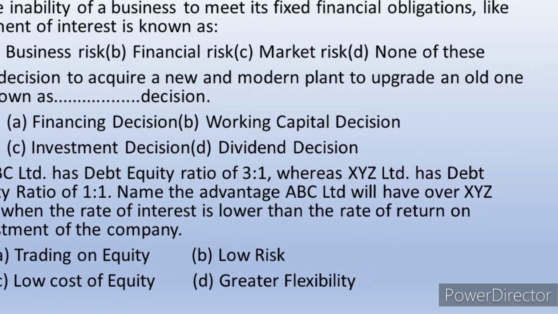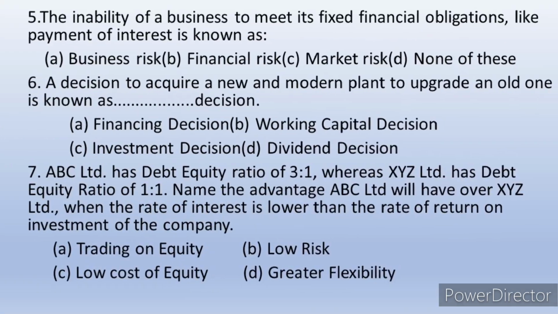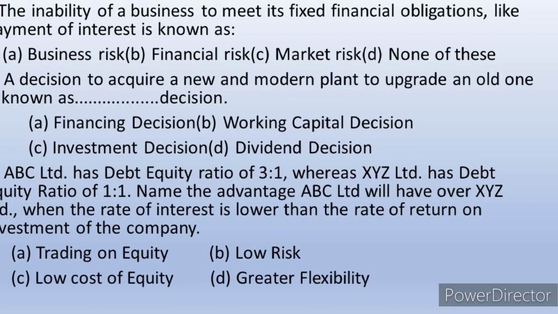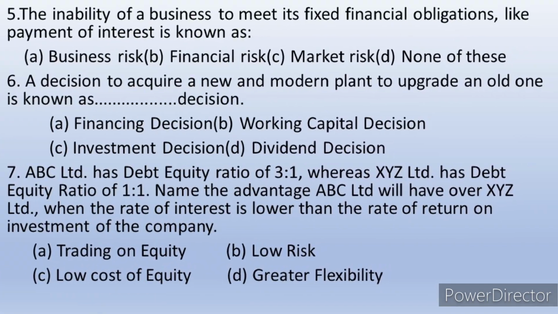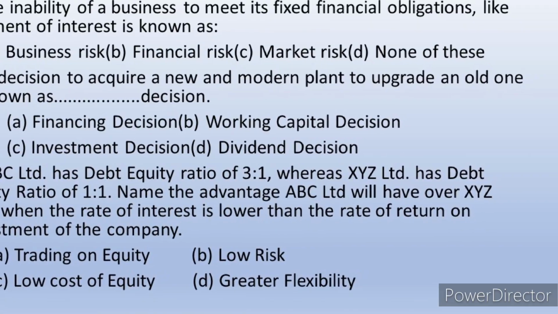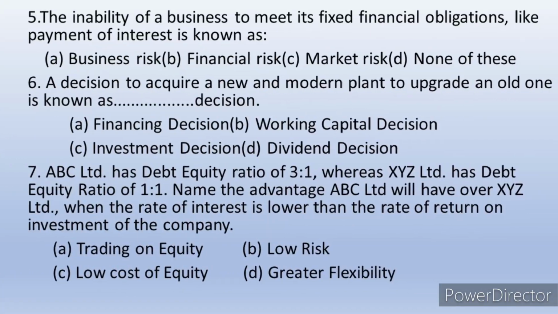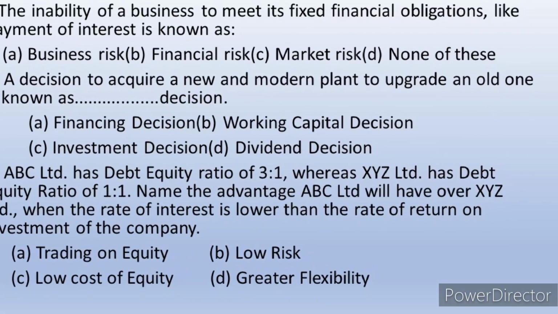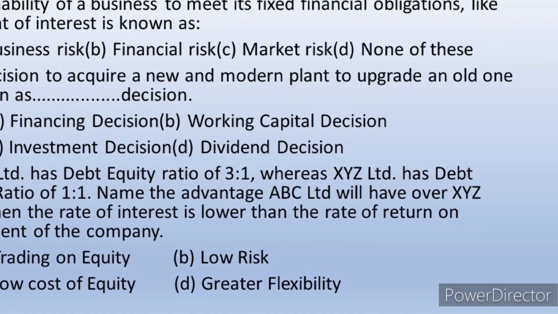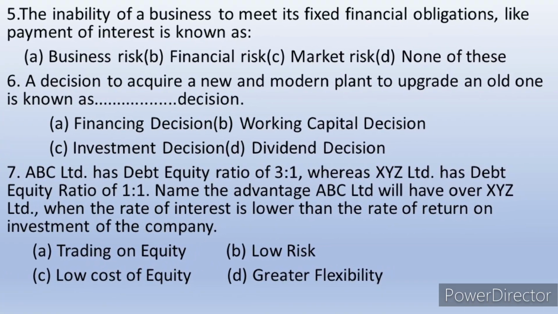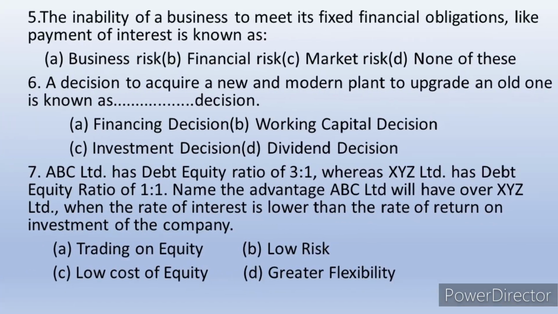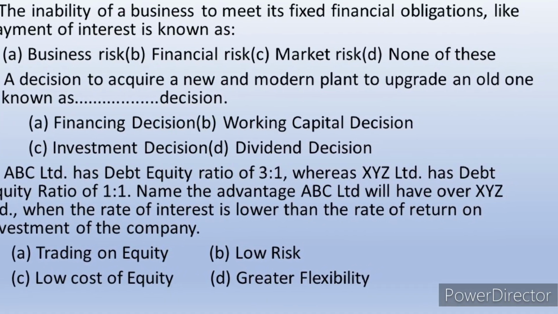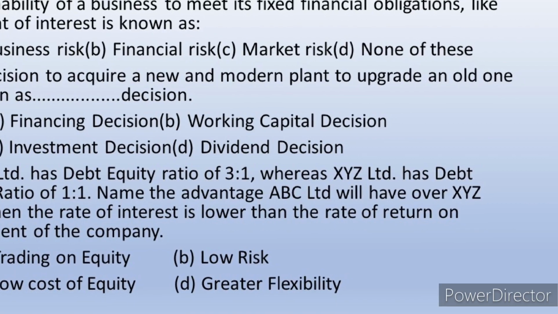So the answer is A, that is trading on equity. Here the rate of interest on borrowed capital that they have to pay is less than the return on investment they are getting. So they can maximize the wealth of the shareholders.